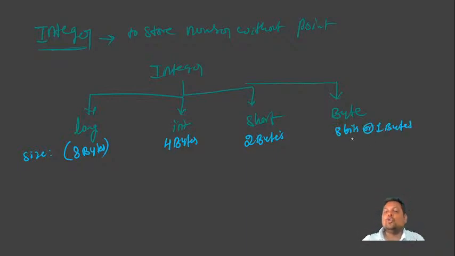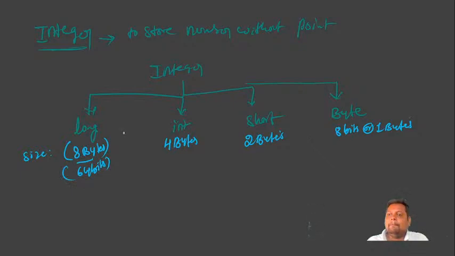This is the memory allocated by the long, int, short and byte data types. Sometimes you need to convert to bits, in case you want to write in bits. So 8 into 8 is 64 bits, so 8 bytes is equal to 64 bits. That also you can remember.